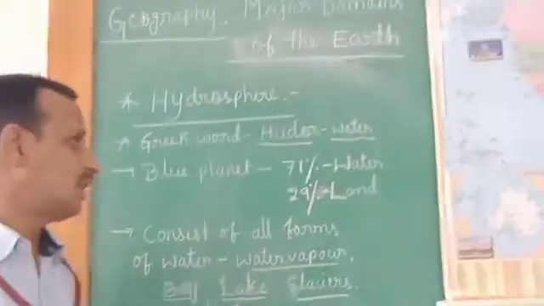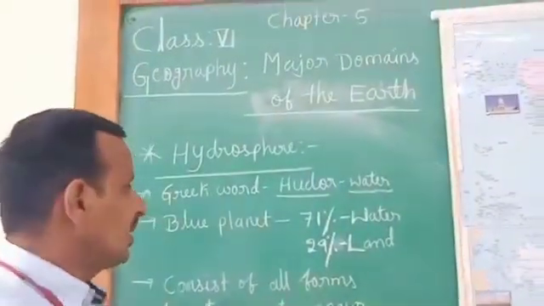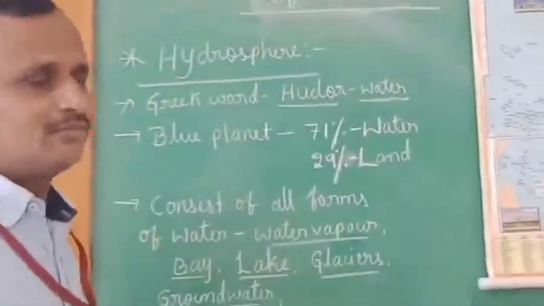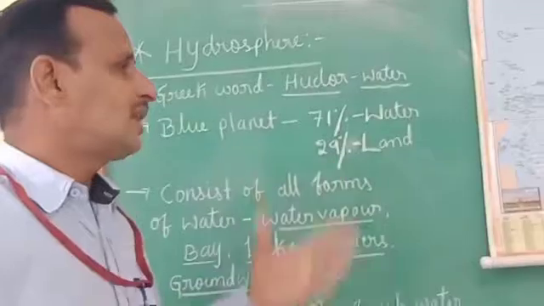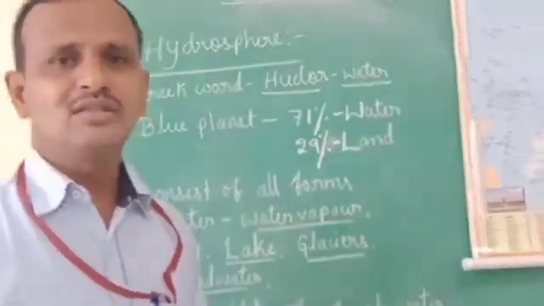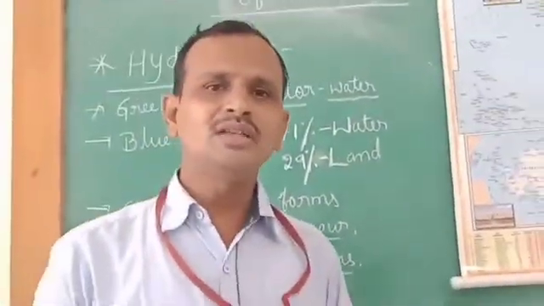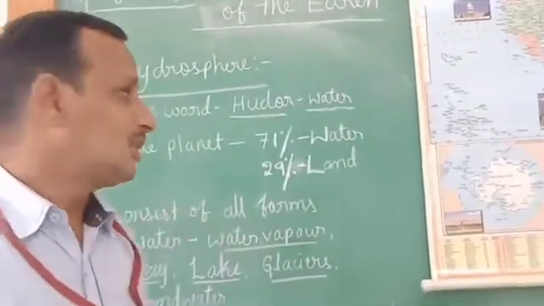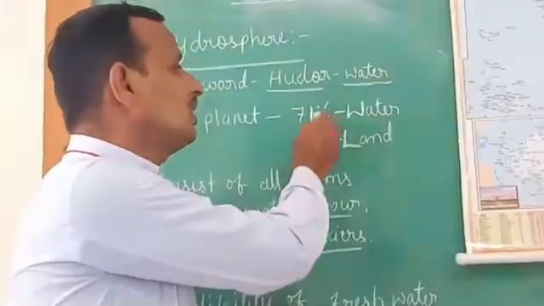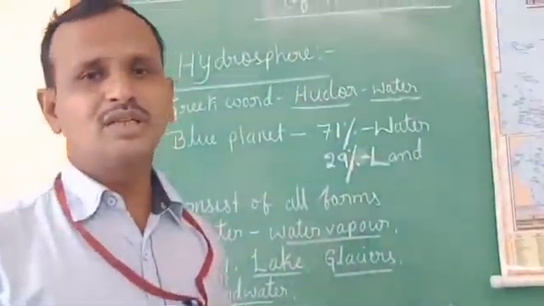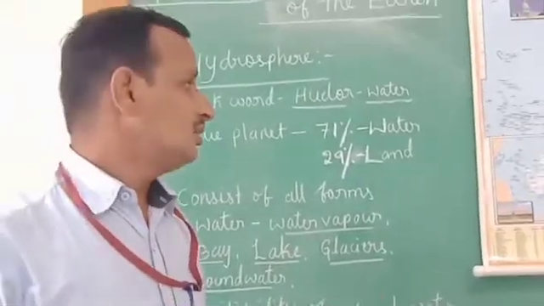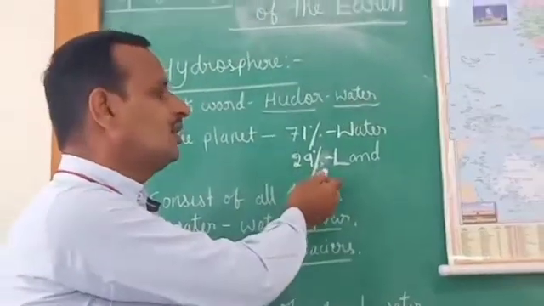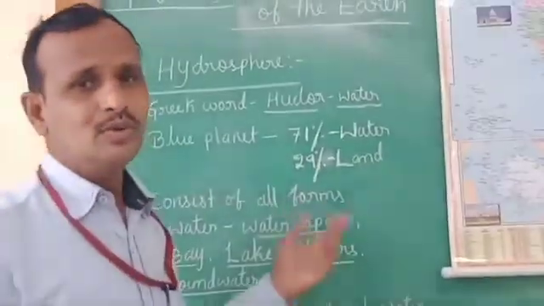Because of this hydrosphere, our earth is called the blue planet. Why is it called the blue planet? As I already told you in the first class, the earth is called the blue planet because 71% of the earth is covered by water and only 29% is covered by land. That's why it is called the blue planet.